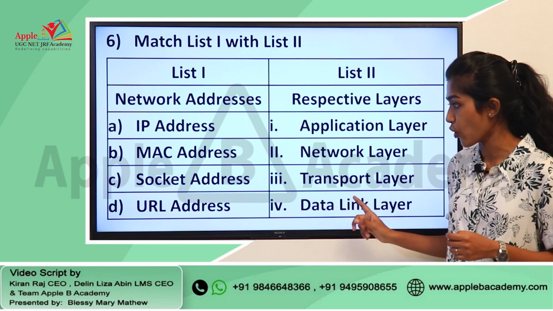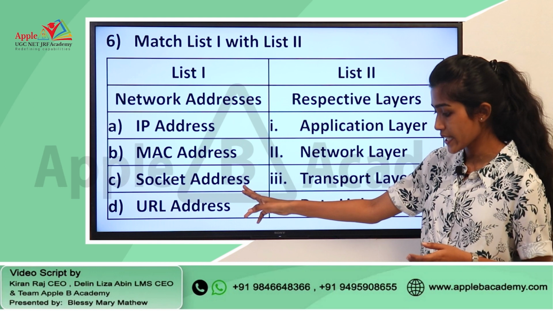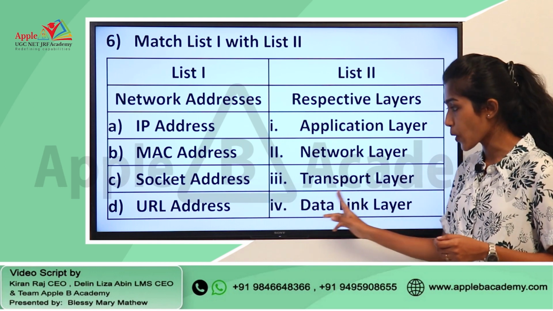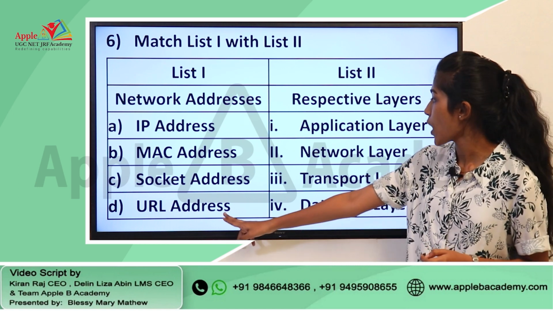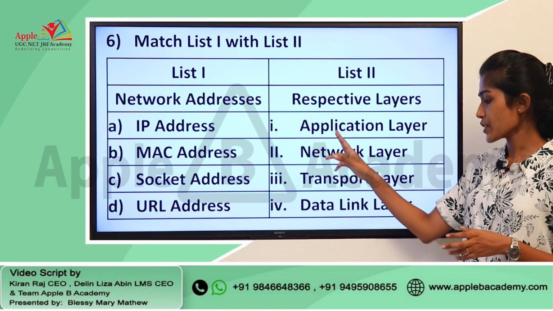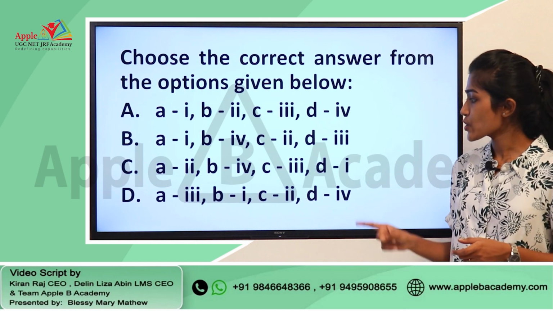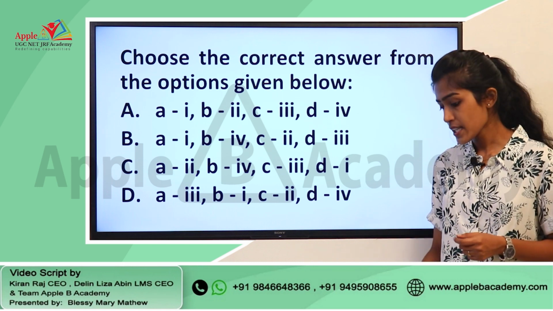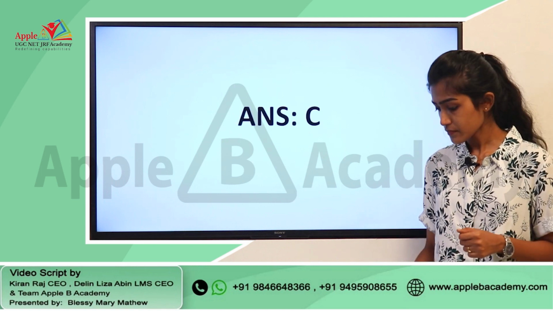So, B is 4, and then you have C, that is socket address, and socket address can be matched with transport layer, that is option 3, and URL address can be associated with option 1. So, A2, B4, C3 and D1, that is option C. So, the right answer for this question is option C.